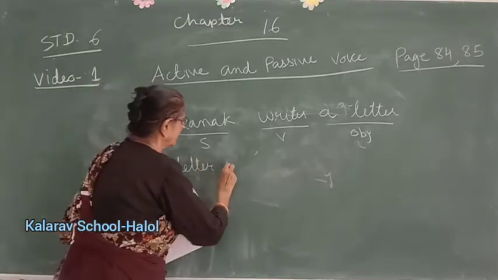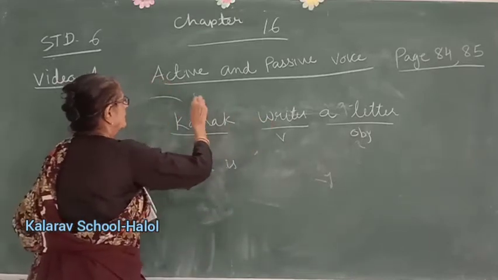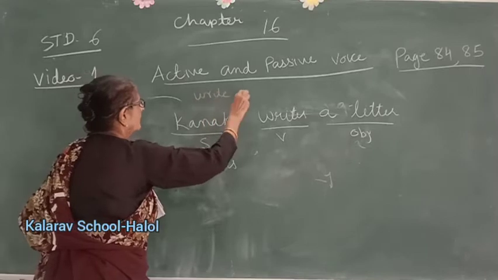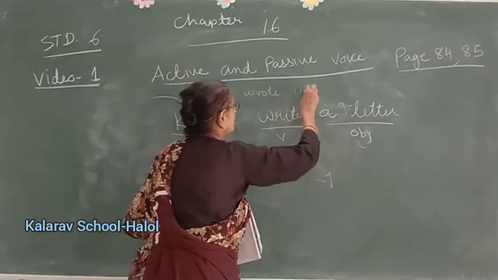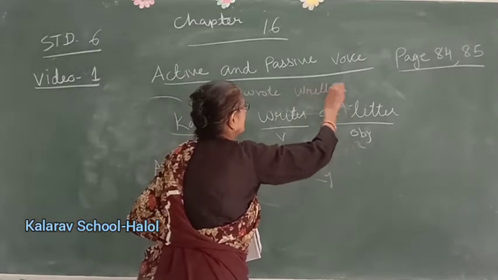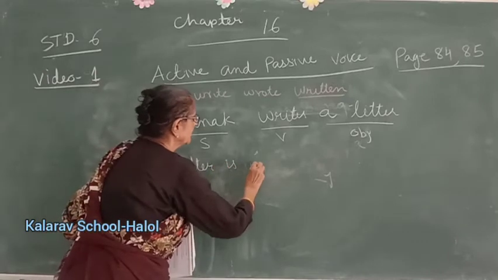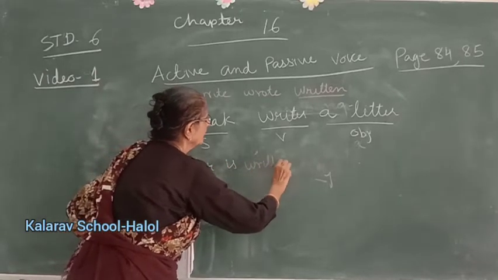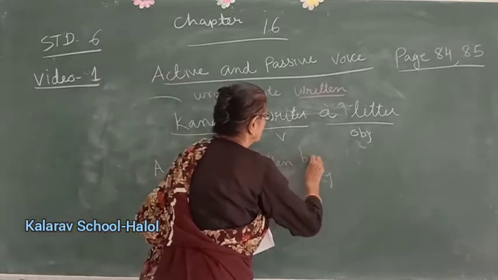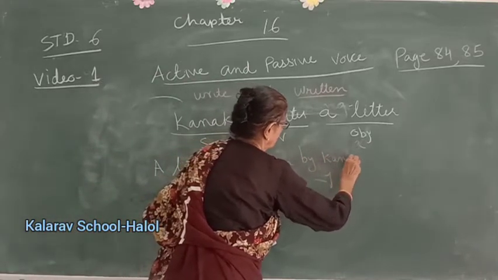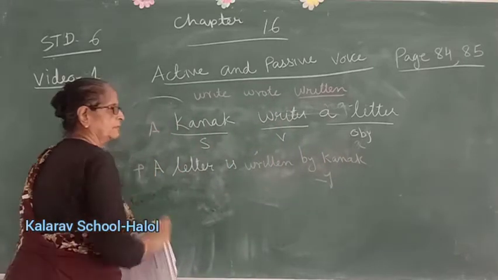Now, a letter is, now the past participle of this. Write, wrote, written. Yeah. A letter is written by Kanak. This was active and this is changed to passive.